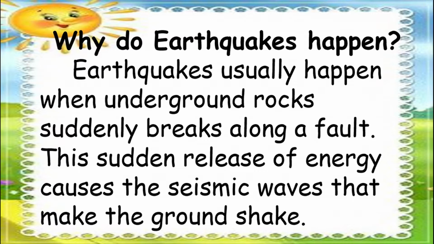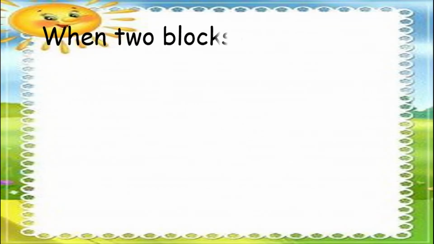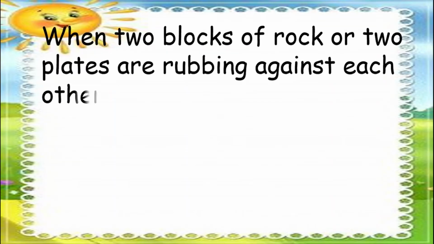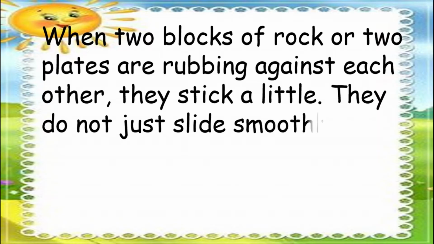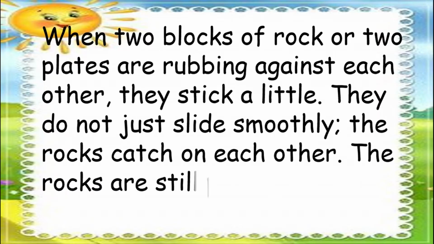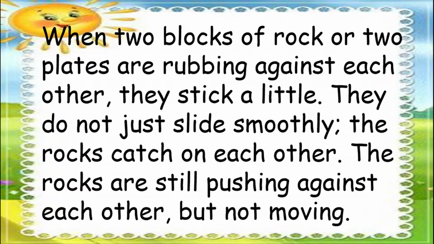This sudden release of energy causes the seismic waves that make the ground shake. When two blocks of rocks or two plates are rubbing against each other, they stick a little. They do not just slide smoothly. The rocks catch on each other. The rocks are still pushing against each other, but not moving.